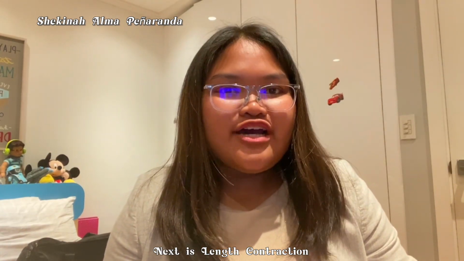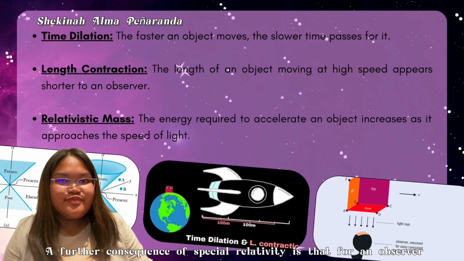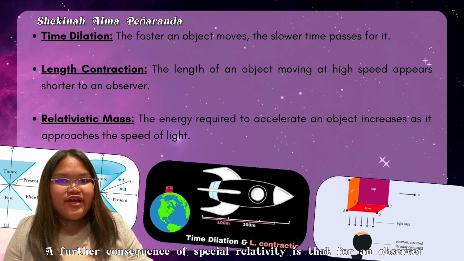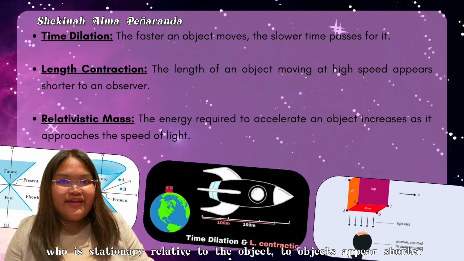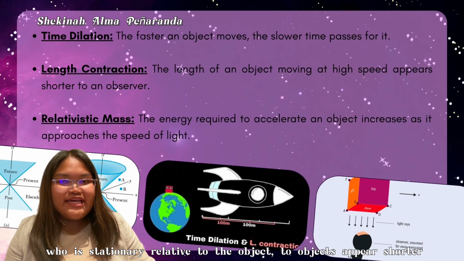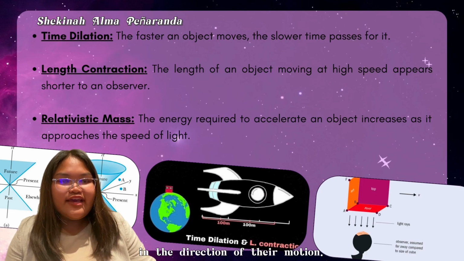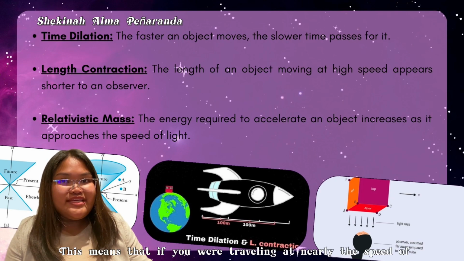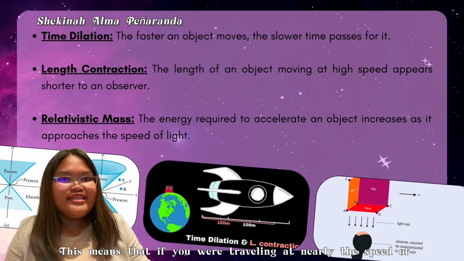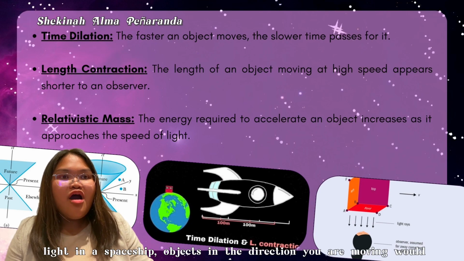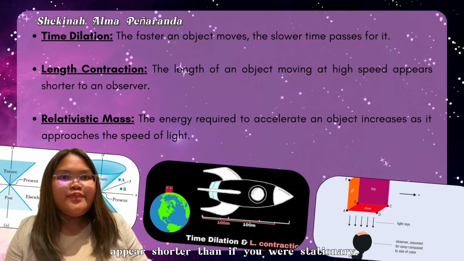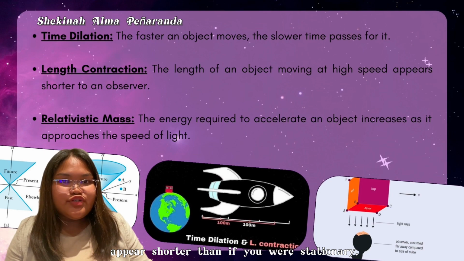Next is length contraction. A further consequence of special relativity is that, for an observer who is stationary relative to the object, the object appears shorter in the direction of its motion. This means that if you were traveling at nearly the speed of light in a spaceship, objects in the direction you are moving would appear shorter than if you were stationary.